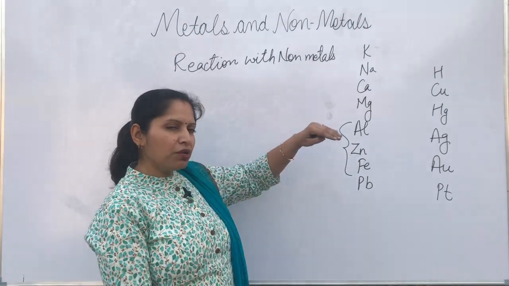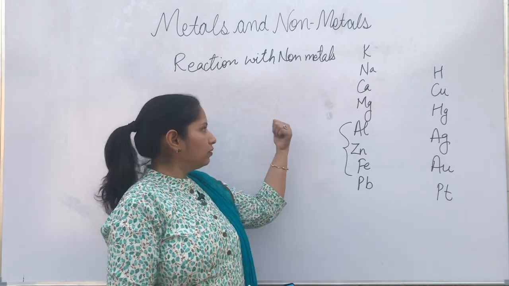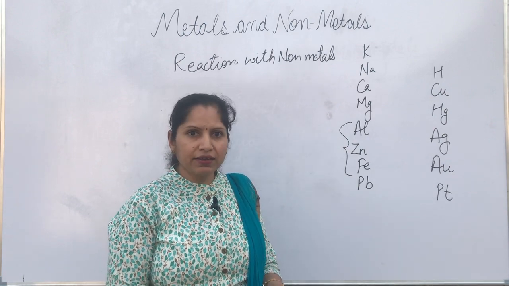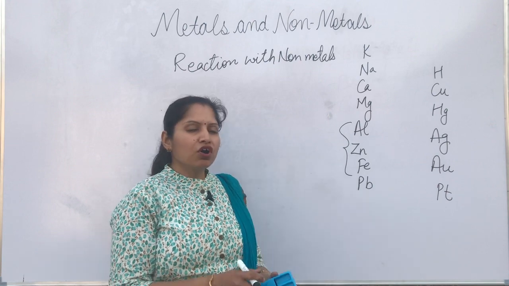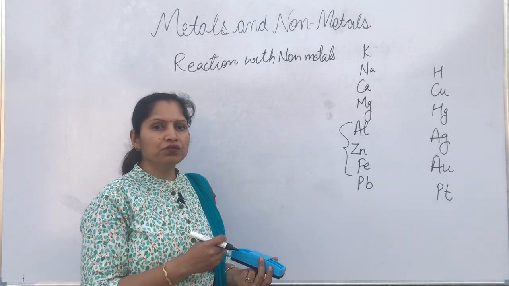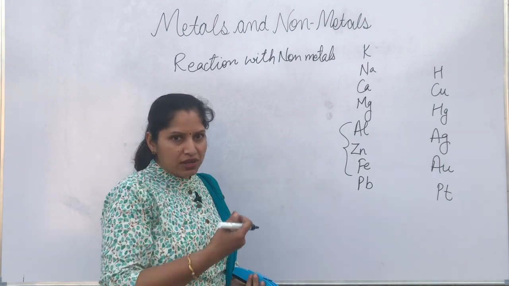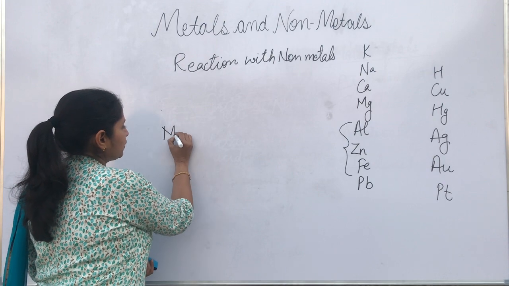How this question will come in your exam is, show the electron dot structure of magnesium chloride, sodium oxide. So these are all the electron dot structures which we are working out. Or we can say show the formation of magnesium chloride by transfer of electrons. Then also the answer is the same only. So what happens, suppose magnesium reacts with chlorine.